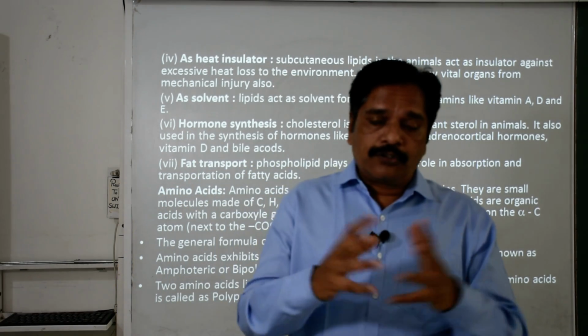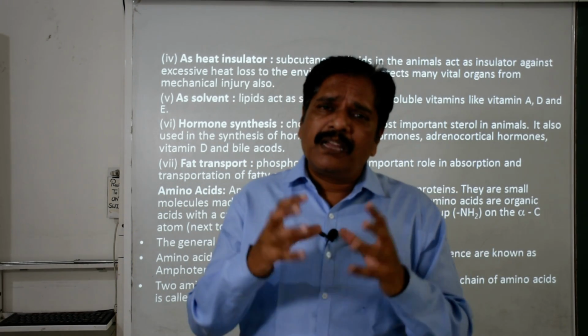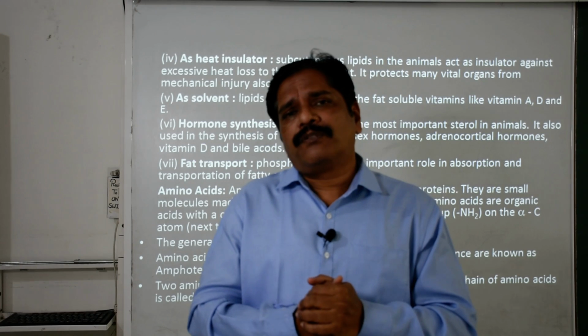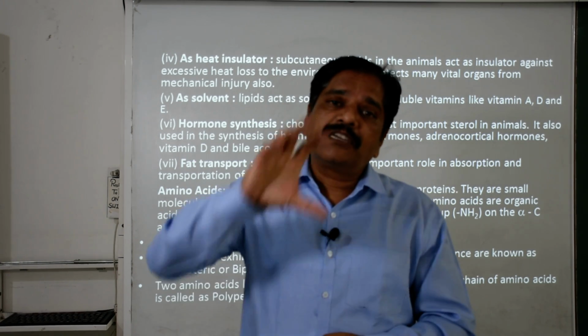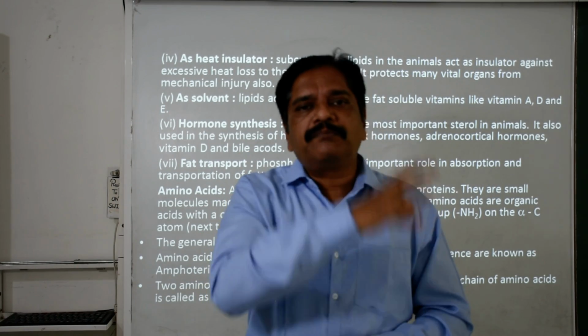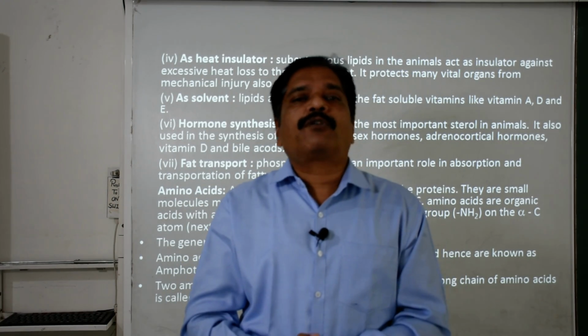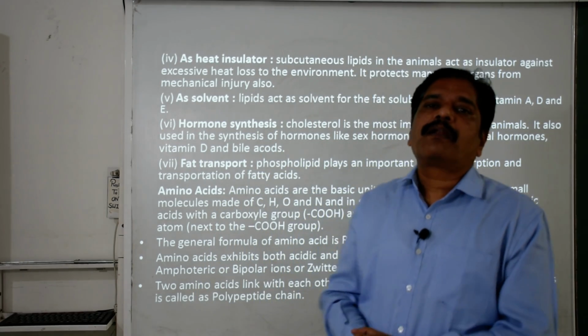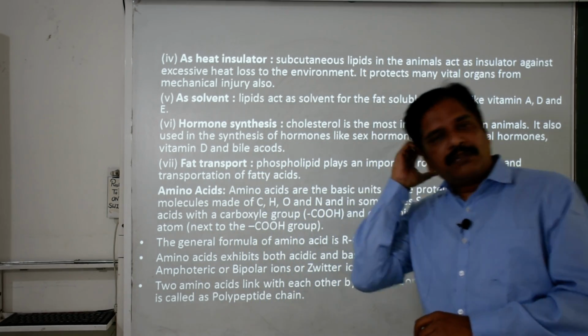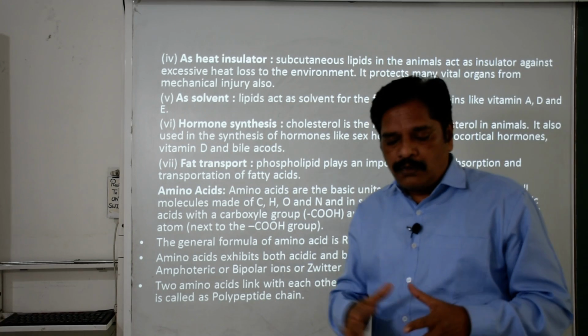Do you know that in the lower portion of the muscles of the blue whale there is a nearly 90 centimeter thick deposition of fats? It is called blubber, a specific term given for it.